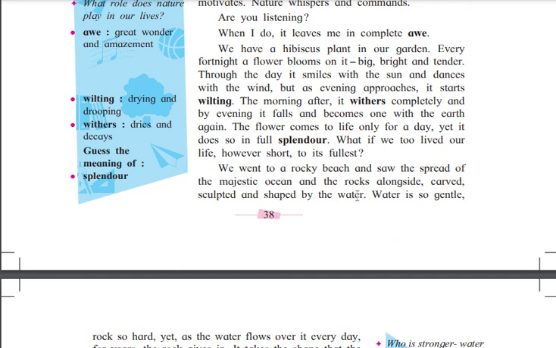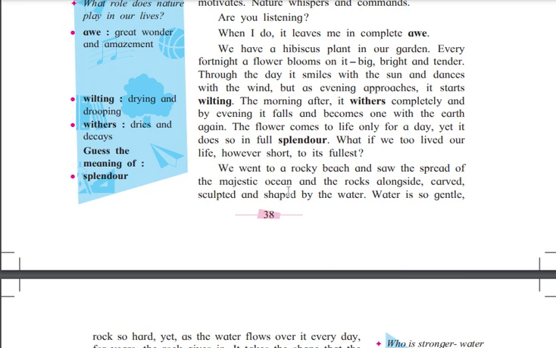We went to a rocky beach and saw the spread of the majestic ocean and the rocks alongside.